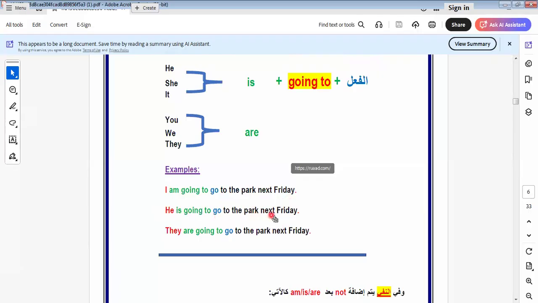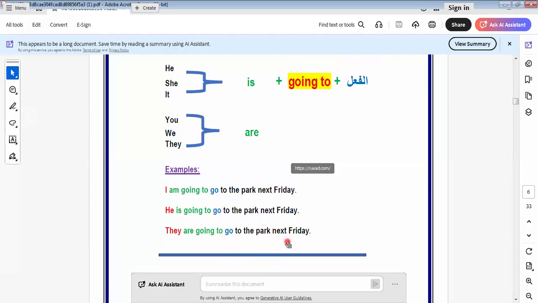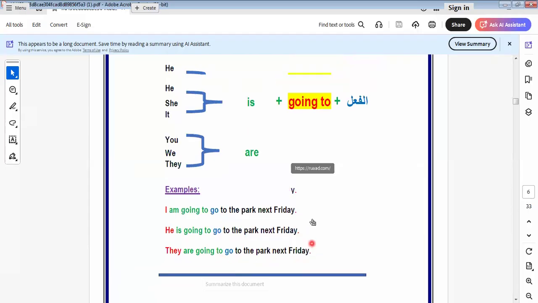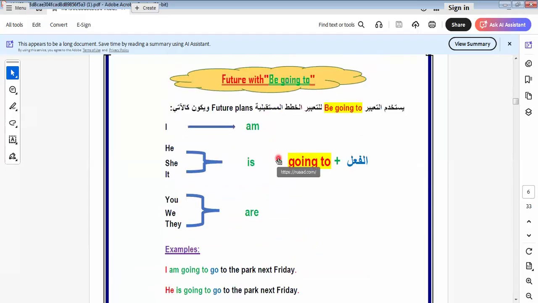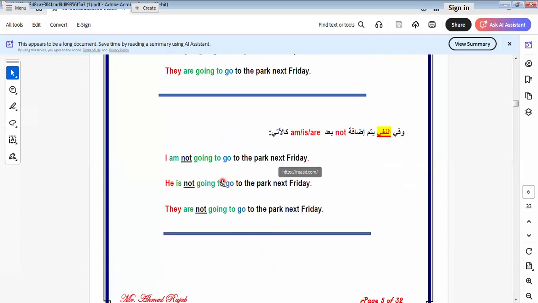He is going to the park next Friday. They are going to the park next Friday. In this case, you use the present continuous tense expressing future. Here, when we make a negative, we say I'm not going to the park next Friday.